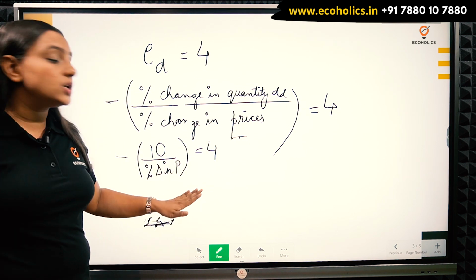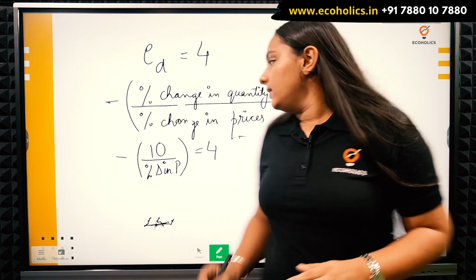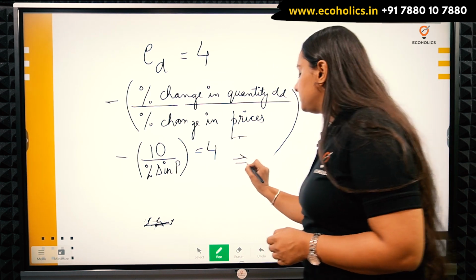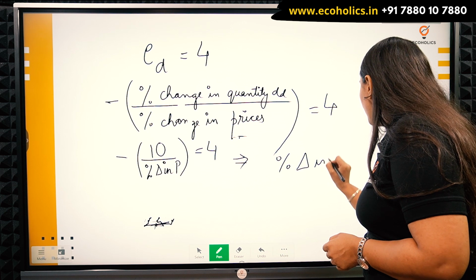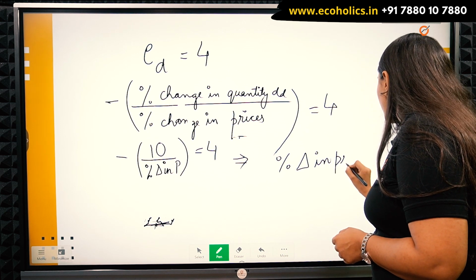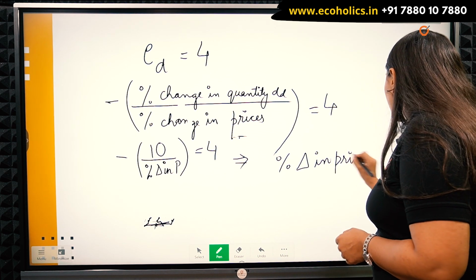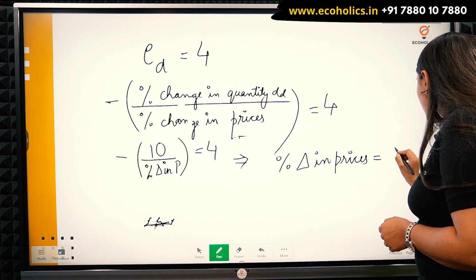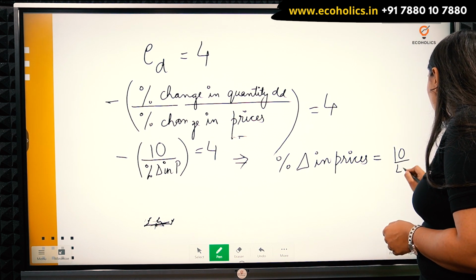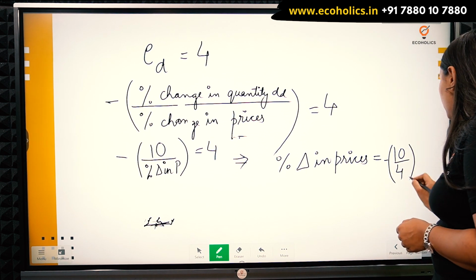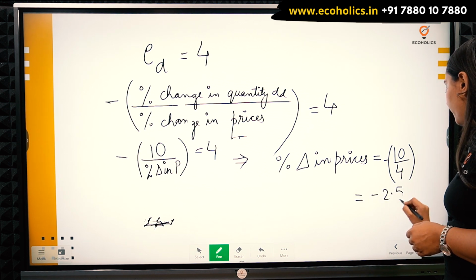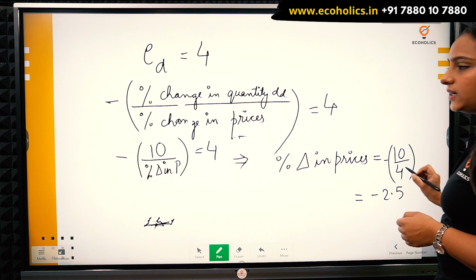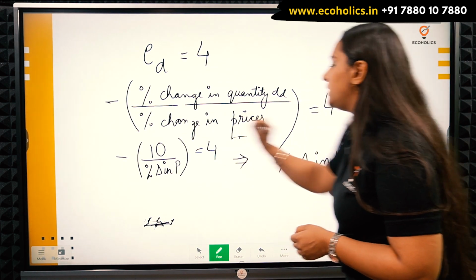Now if I solve this equation, I would be getting 10 upon 4, and we have a negative sign out there. So it is minus 2.5, and it will be in percentage because we are talking about percentage change.